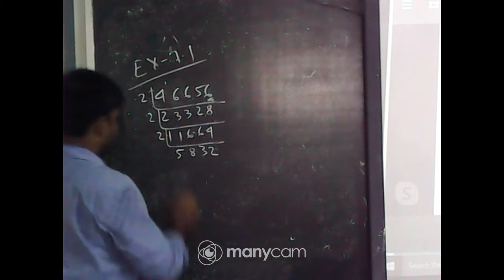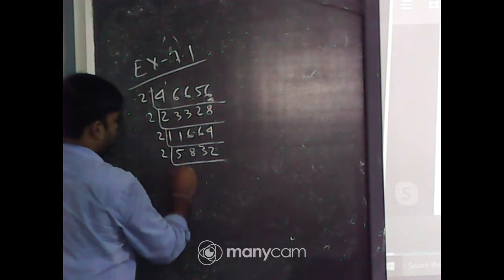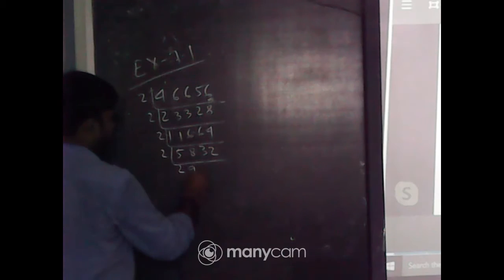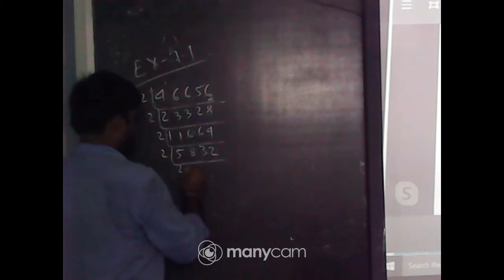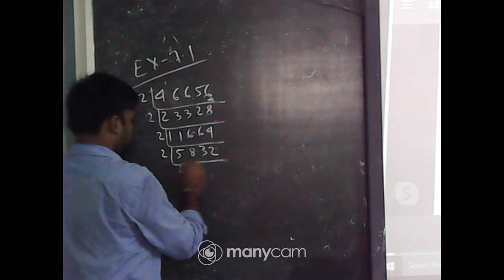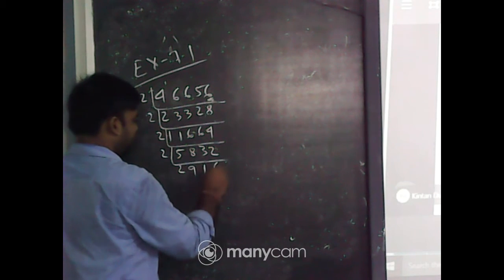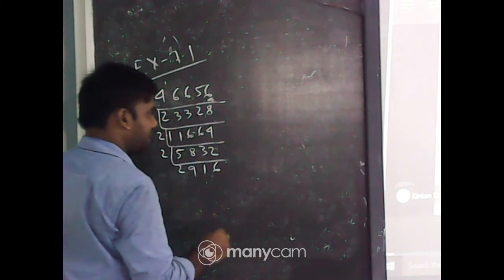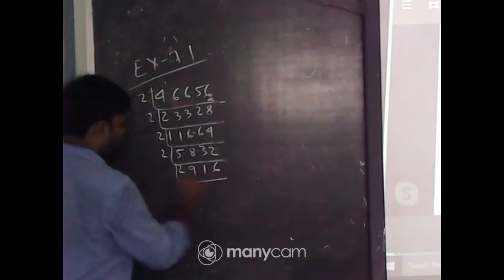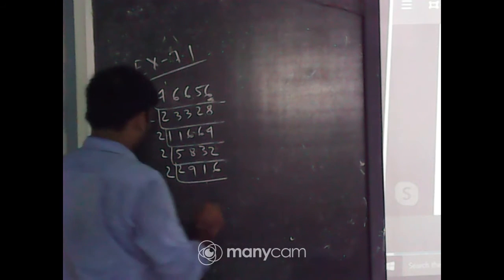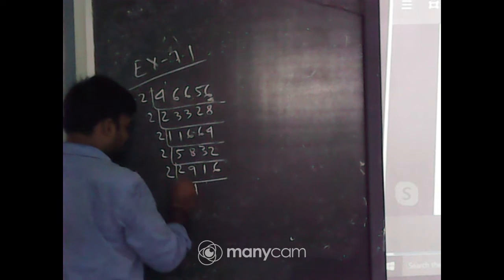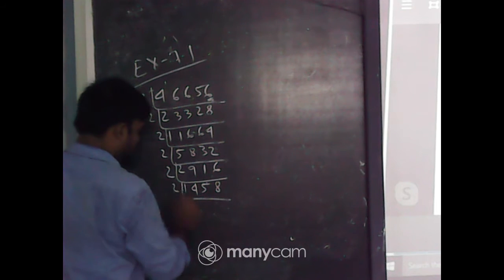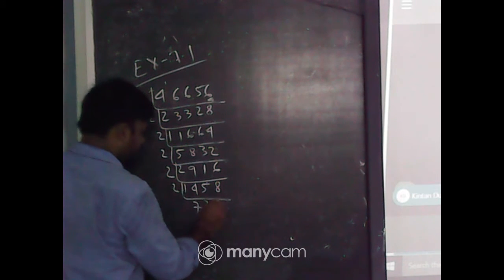Now divisible by 2, 2 to the 4, 9, and so on, 1458, 729.